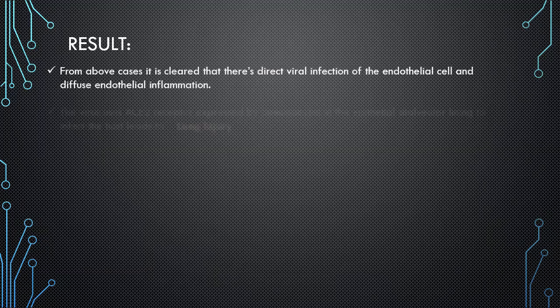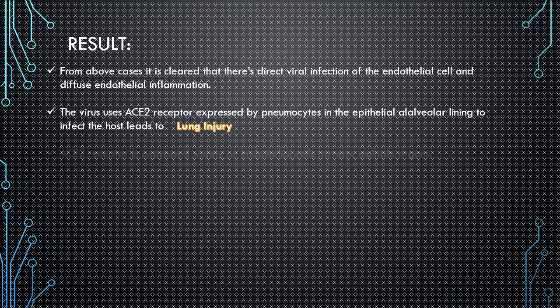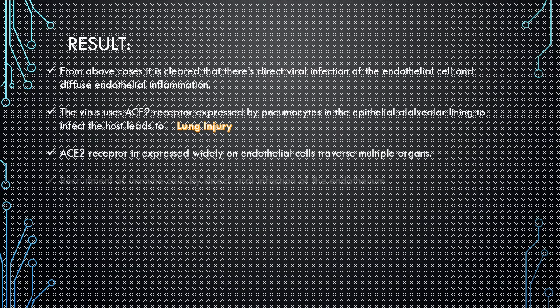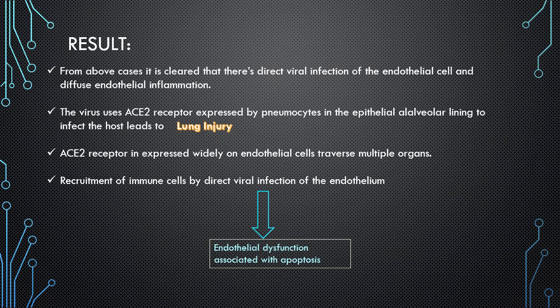From the above cases, it is clear that there is direct viral infection of the endothelial cell. The virus uses the ACE2 receptor expressed by the pneumocytes in the epithelial alveolar lining to infect the host, which causes lung injury. The ACE2 receptor is expressed widely on endothelial cells, which traverse multiple organs. So, recruitment of immune cells by direct viral infection causes endothelial dysfunction associated with apoptosis.